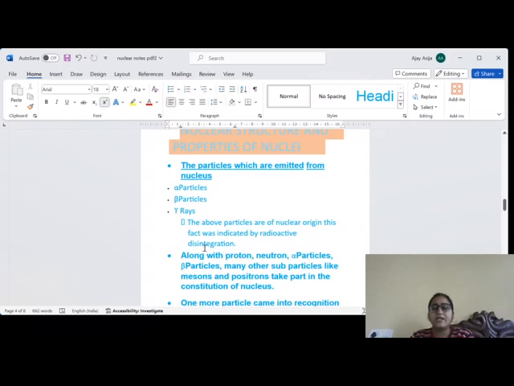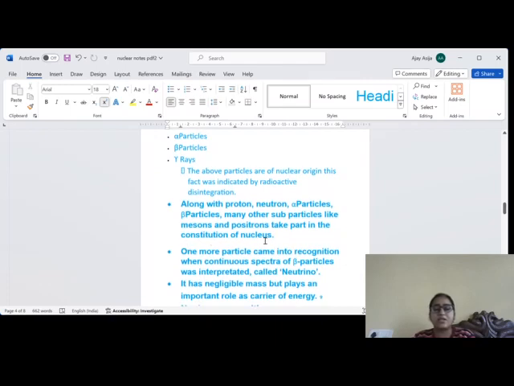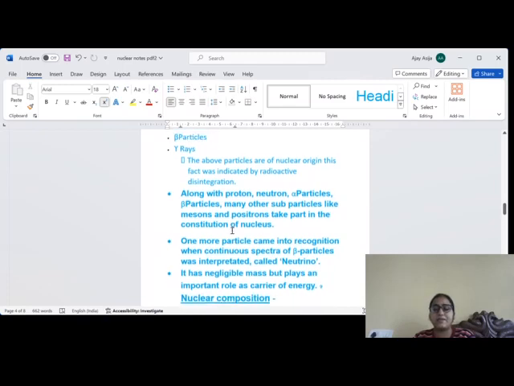When radioactive disintegration was performed and particles which are coming from the nucleus were analyzed, it was found that they may contain alpha particle, beta particle, gamma rays. So you can say that alpha particle, beta particle, gamma rays are of nuclear origin. They are coming from nucleus. Along with proton, neutron, alpha particle, beta particle, many other subparticles like mesons, positron take part in the constitution of nucleus. Or we can say the nucleus is made up of all these particles: proton, neutron, alpha particle, beta particle, and subparticles like meson, positron, etc.